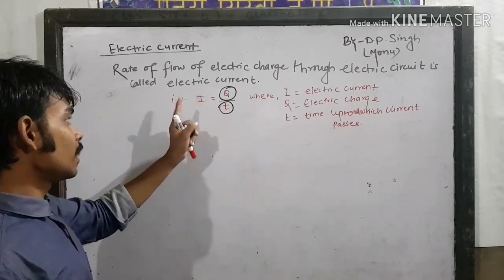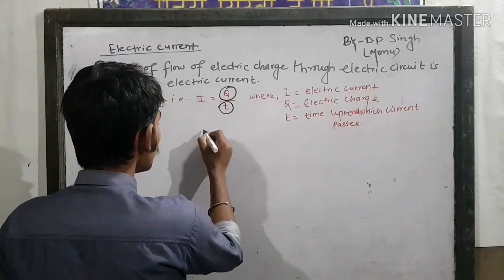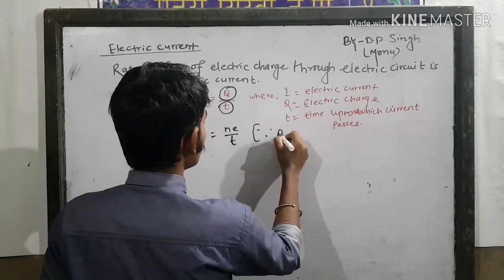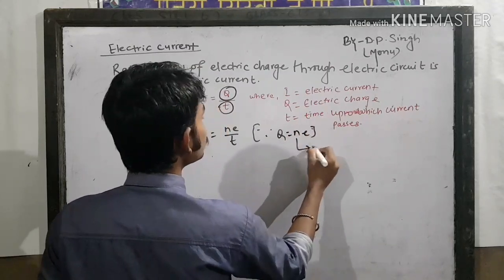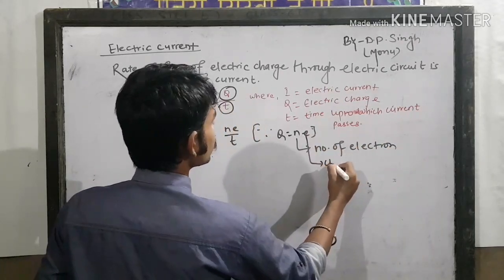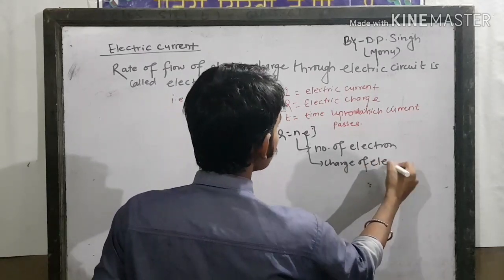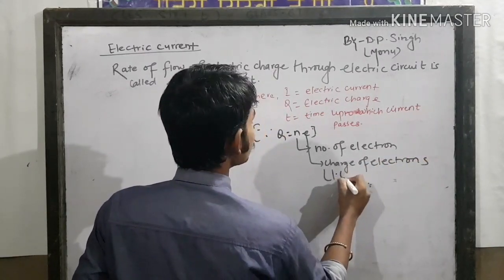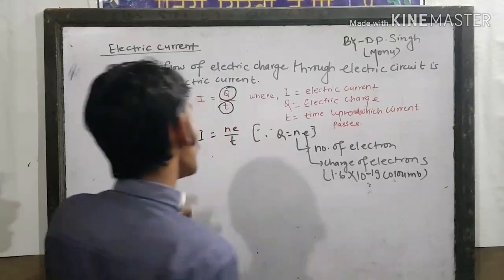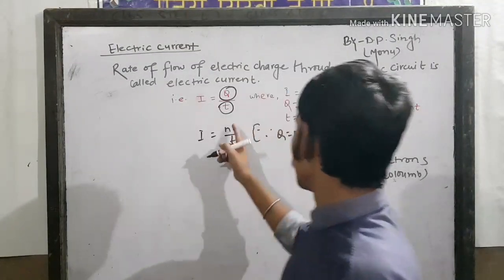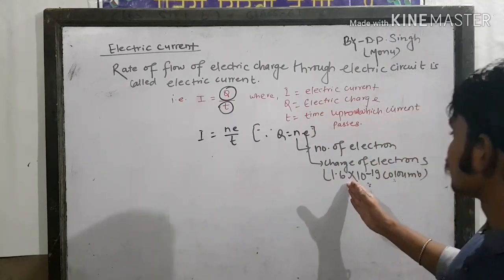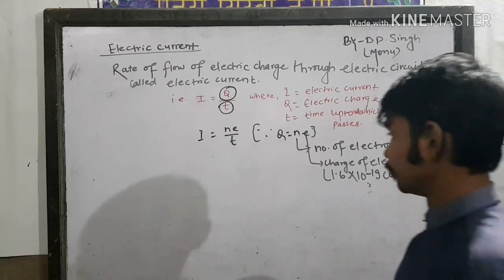So in general, I is equal to Q by T. Again, I equal to NE by T, since Q equal to NE, where N is the number of electrons and E is the charge of an electron, whose value is 1.6 into 10 to the power minus 19 coulomb.